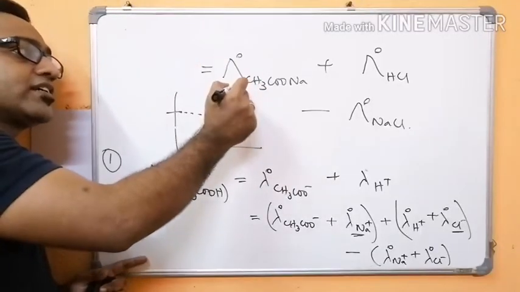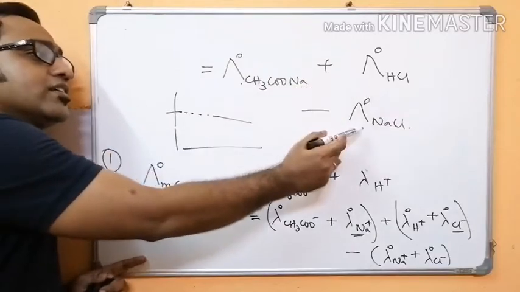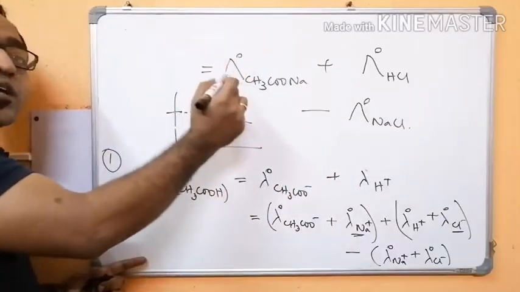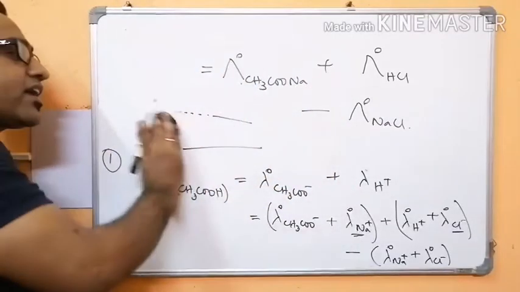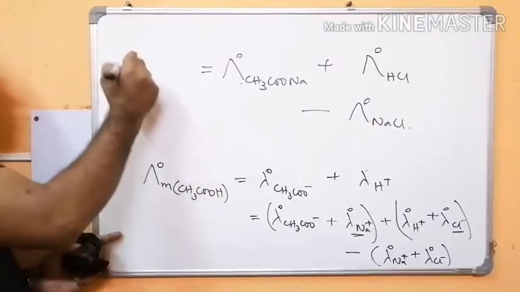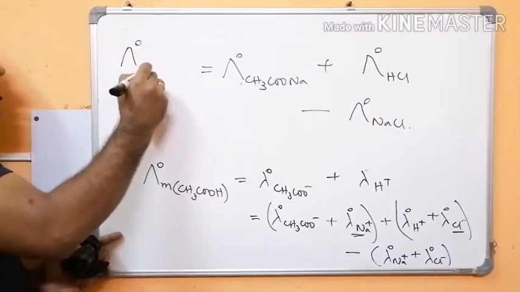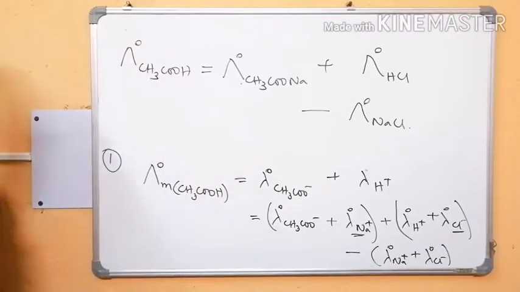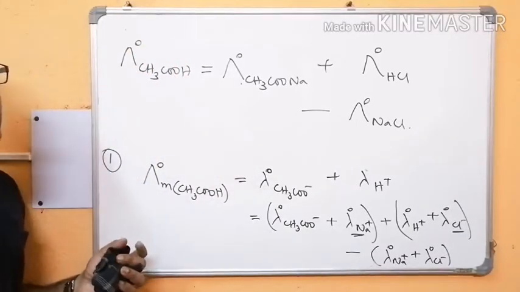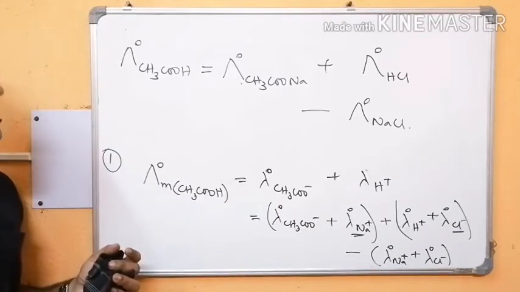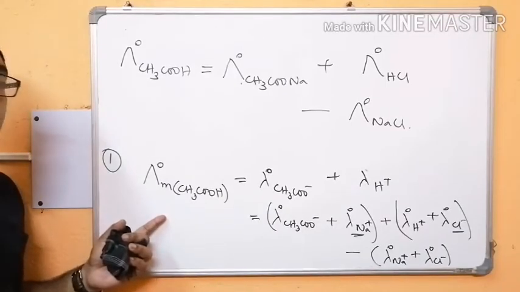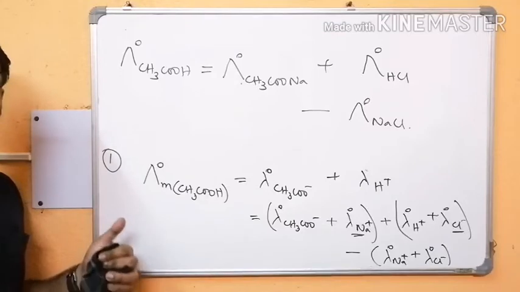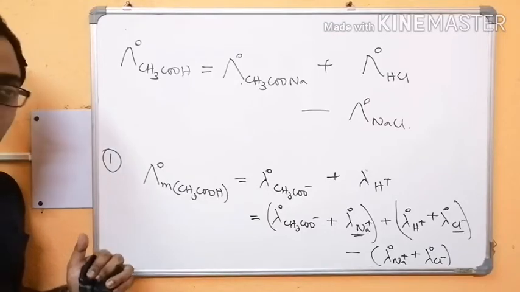So for sodium acetate, hydrochloric acid, sodium chloride, we can find out the lambda naught, and by addition and subtraction we can find out the lambda naught of CH3COOH. So we can determine the limiting molar conductivity of a weak electrolyte using Kohlrausch's law. So it is the first application of Kohlrausch's law.